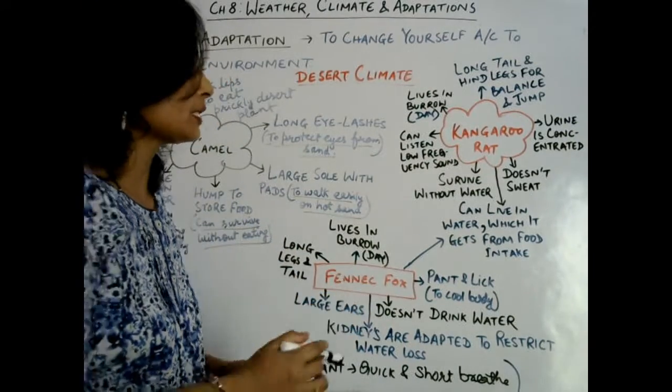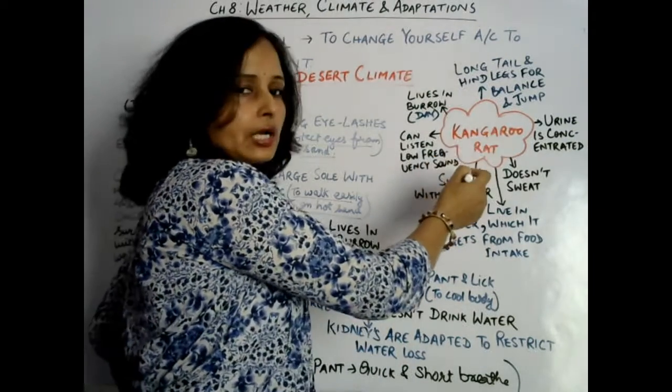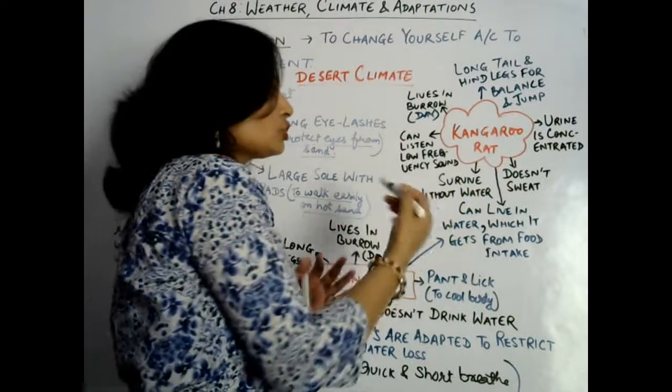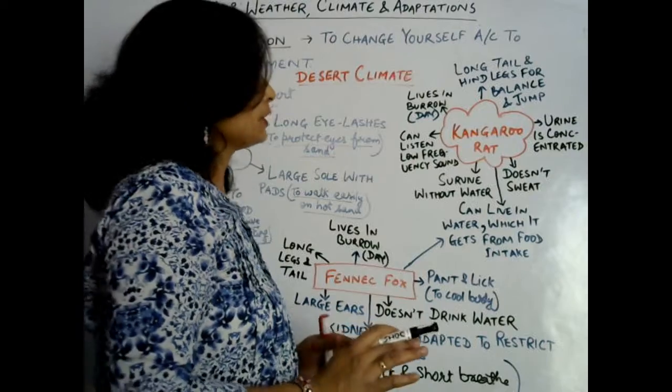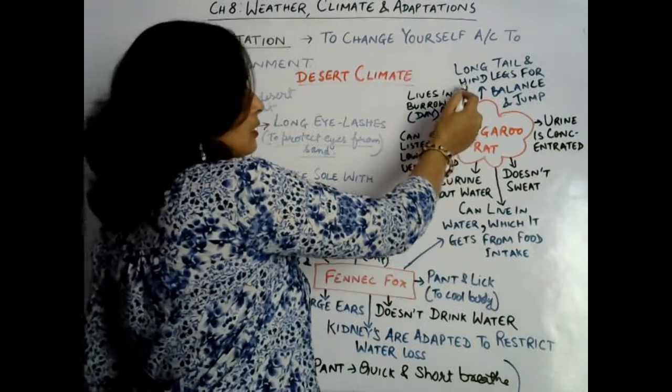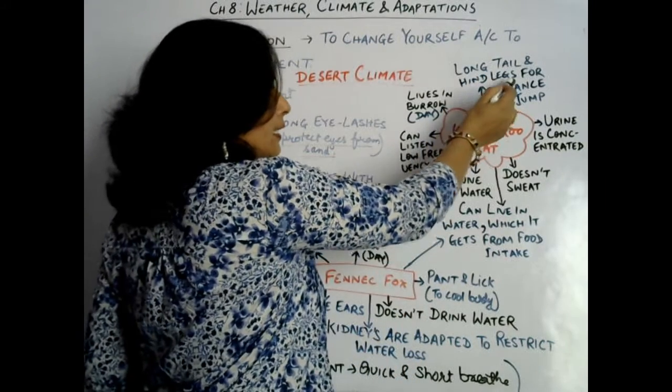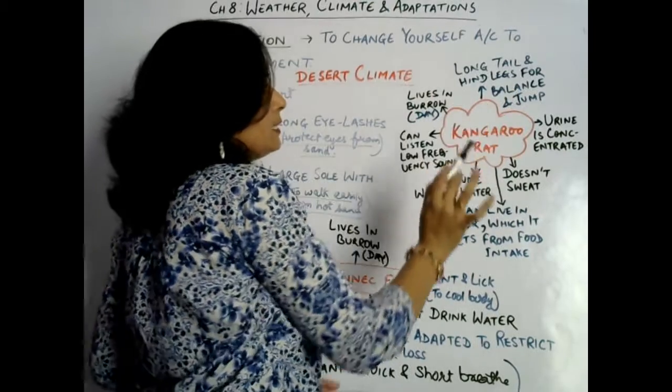Now move to the next one, that is kangaroo rat. Kangaroo rat is also showing lots of adaptation to survive in the desert climate. So what are these? Long tail and hind legs for balance and jump.